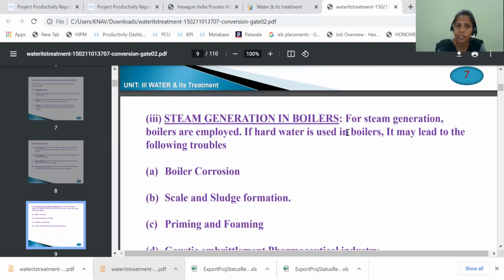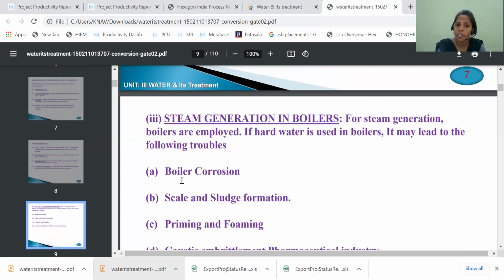For steam generation, boilers are employed. If hard water is used in a boiler, it may lead to the following troubles. These are also called the boiler troubles. This is not part of our syllabus, but if you want, you can go through the boiler troubles, which I already explained in the previous semester for the civil students.